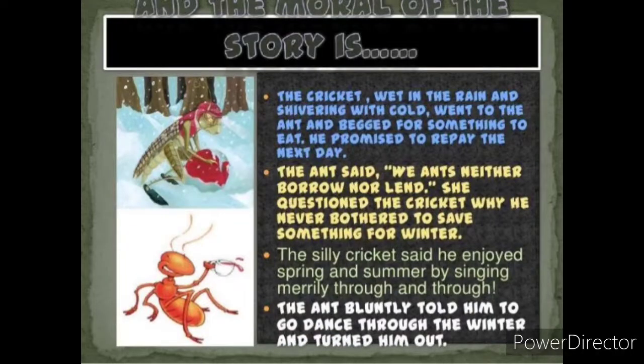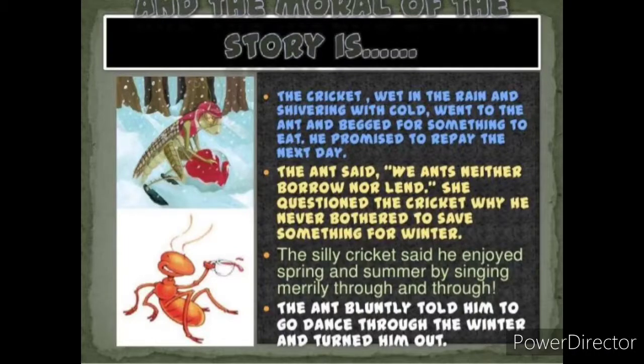The moral of the story is here. The cricket, wet in the rain and shivering with cold, went to the ant and begged for something to eat. So who is begging there? The cricket is begging the ant, and he promised to repay the next day.